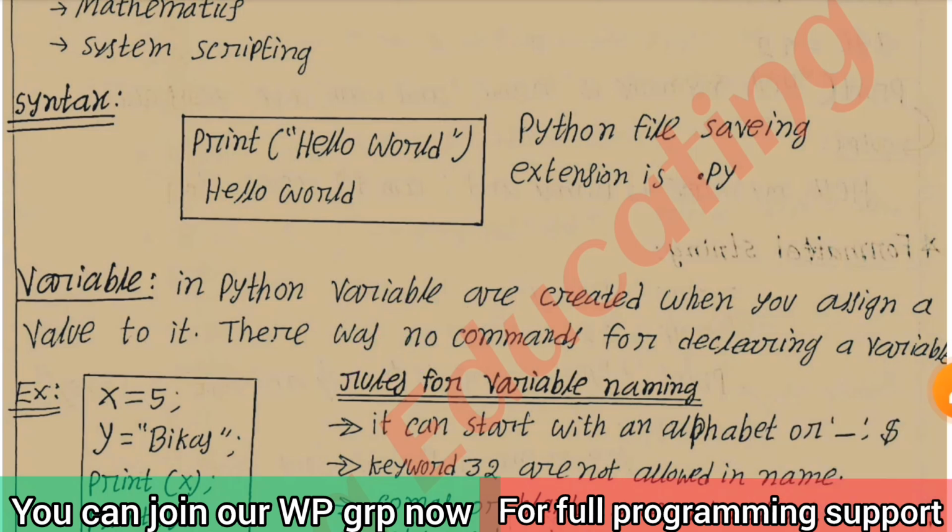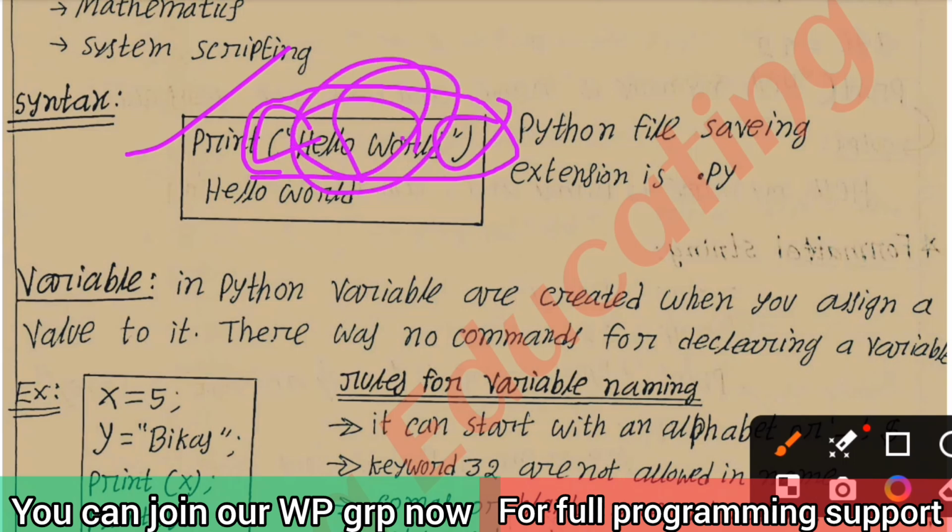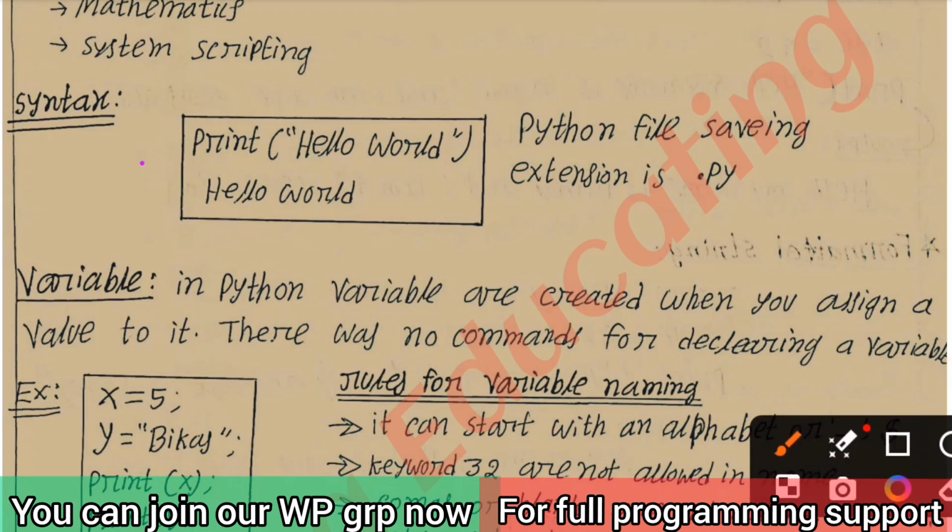You can directly write in Python code print, and then in the parentheses you can write hello world or anything. That's the output, hello world. So you don't need to write anything at first and at last.